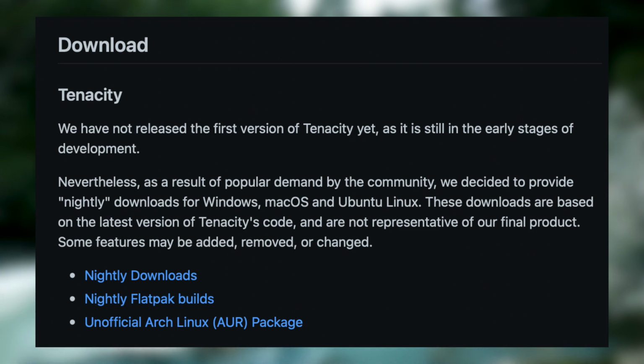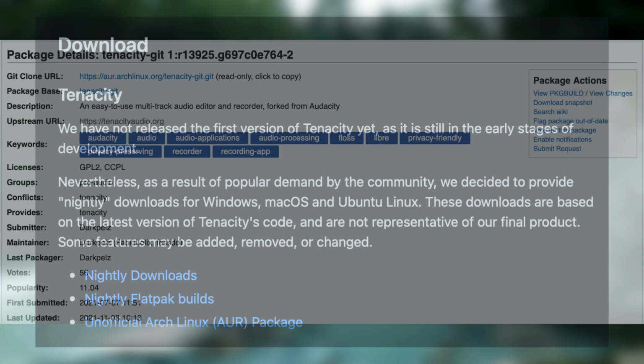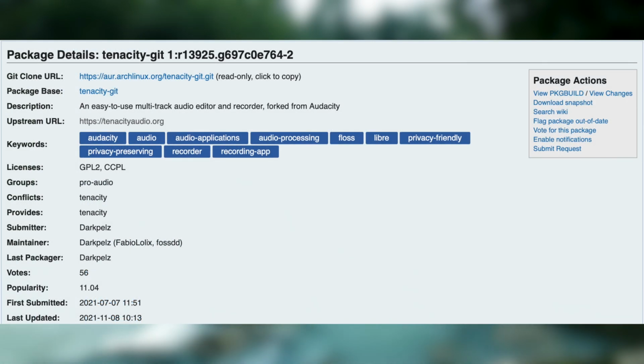Don't worry by the way, the Tenacity nightly build does seem fairly stable in my experience. It's also worth pointing out that there's a package on the AUR for Arch users if that's your sort of thing. I think the most intriguing thing about Tenacity to me is that despite being a simple fork of Audacity,